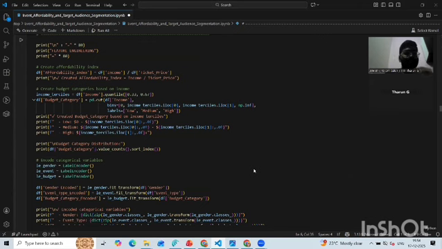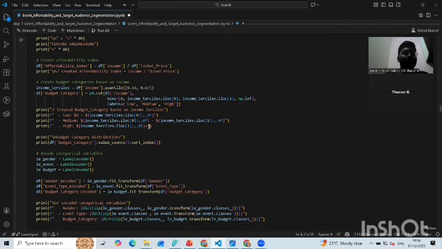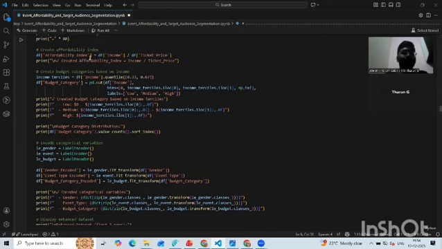In feature engineering, we created an affordability index by dividing income by ticket price, which compares whether a person with this income can really afford the ticket price we mentioned for the event.